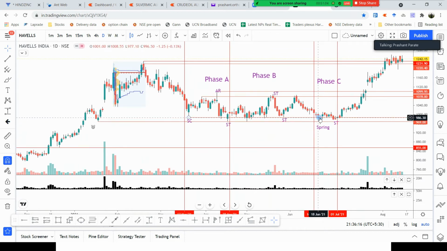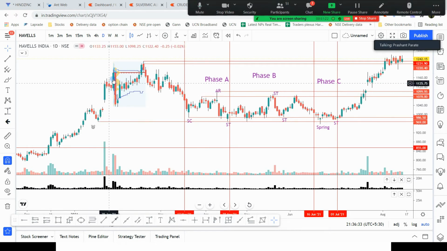Spring is basically stop loss hunting. As I said, people who are value investors start buying when prices fall rapidly. Here we can see that Havells price is falling rapidly. There was some area of buying here previously, and from here prices went up. So again at these levels, these value investors start putting in their money. So these 5 candles were red, and then suddenly this candle was green. In this candle there was buying, and after buying they went on silent mode.